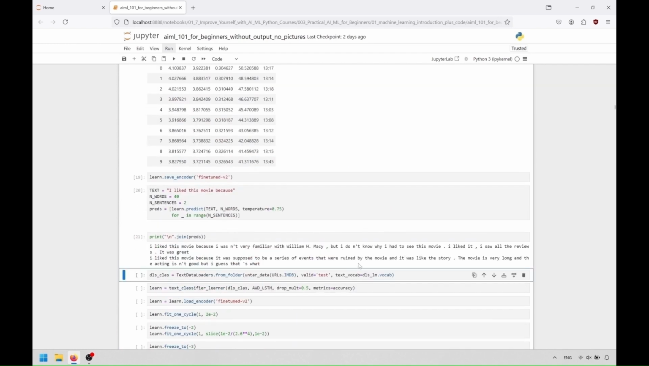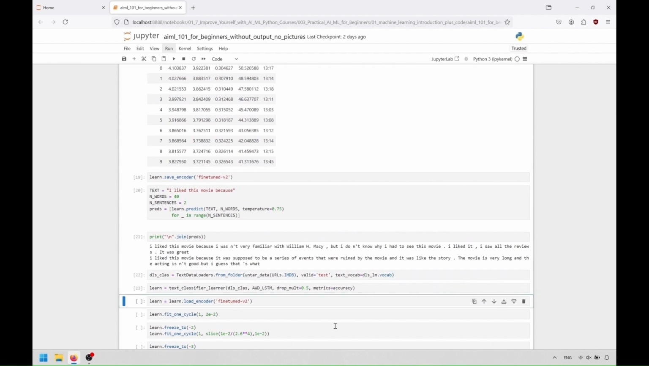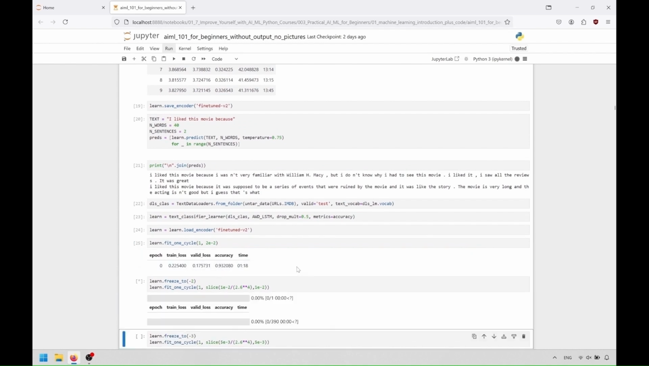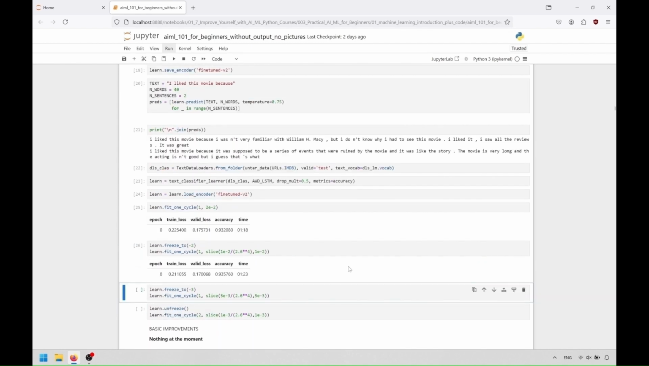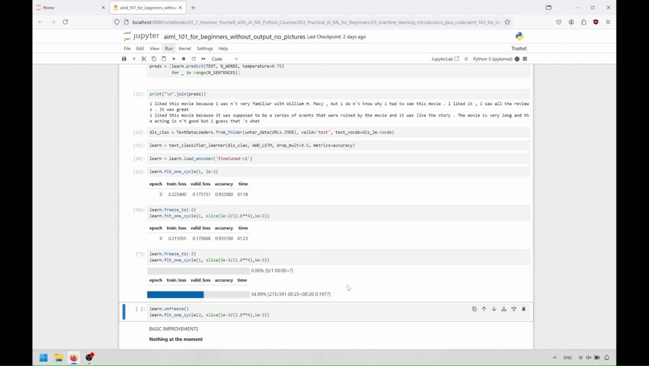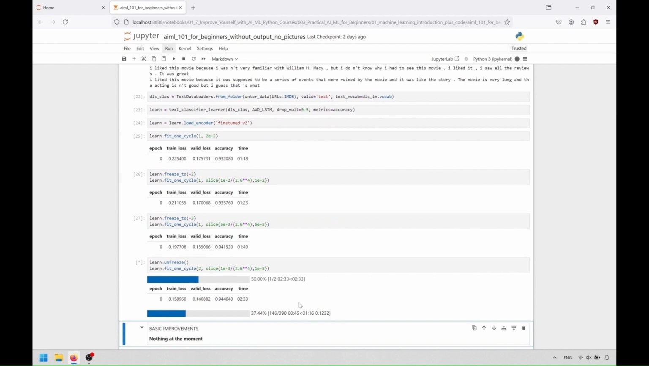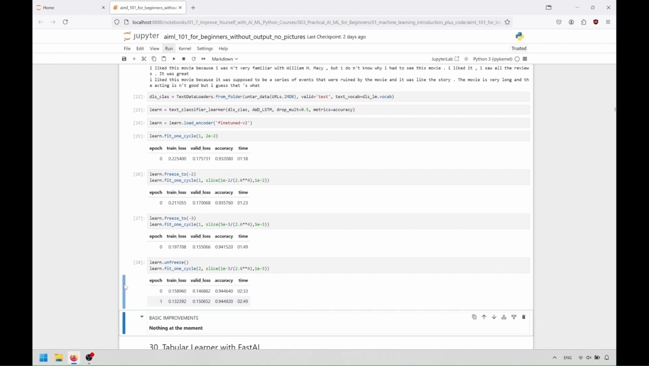After fine-tuning the language model, we save the encoder and use it to initialize a text classifier. This enables the classifier to benefit from the language model's pre-trained knowledge, improving the sentiment analysis task with the same dataset. By leveraging transfer learning, the model benefits from the knowledge gained from training on a large corpus, making it more effective at understanding and predicting movie review sentiments.